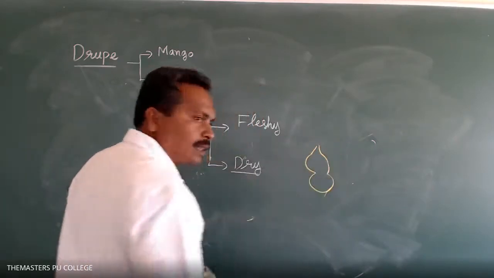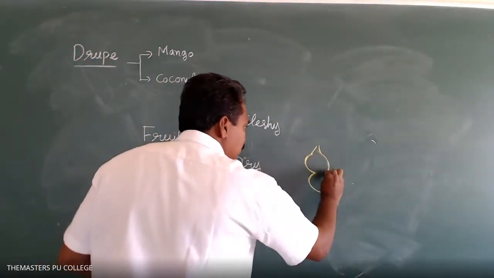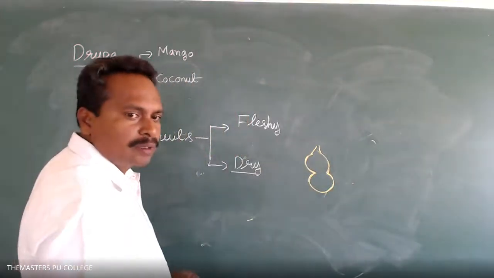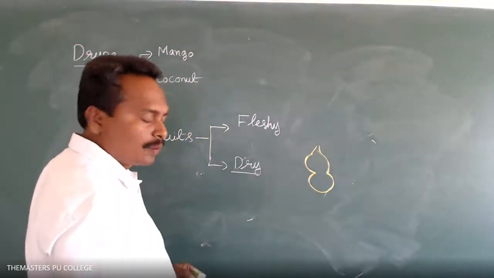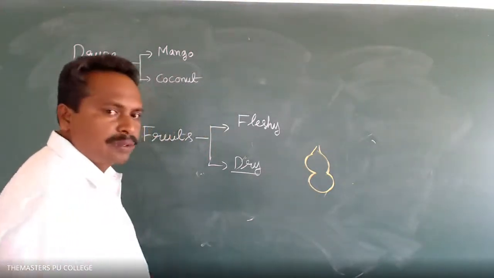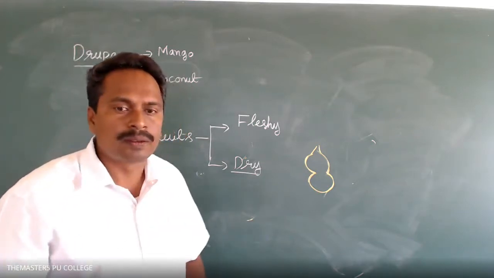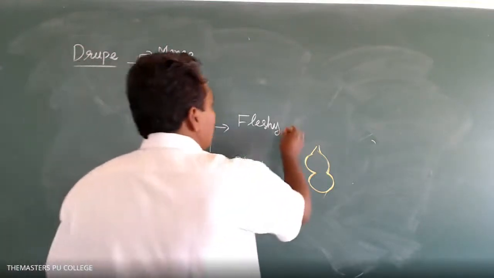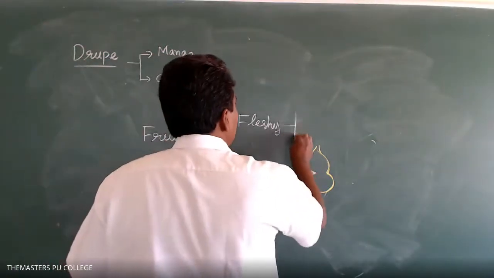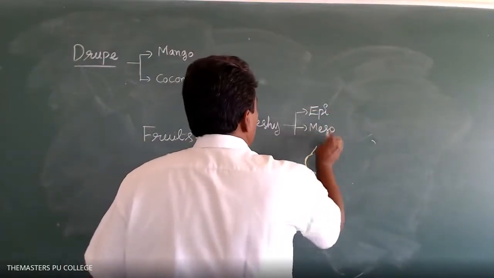For example, in a groundnut fruit, the fruit wall is not differentiated into epi, meso, and endocarp. What is the difference you are observing between fleshy and dry fruits? Sir, in fleshy fruits, it is differentiated into epicarp, mesocarp, and endocarp. Very good. In fleshy fruits, the fruit wall, pericarp, is differentiated into epicarp, mesocarp, and endocarp.